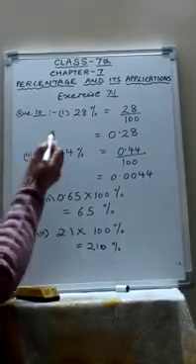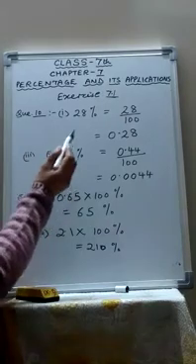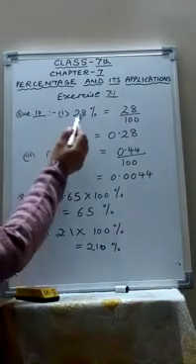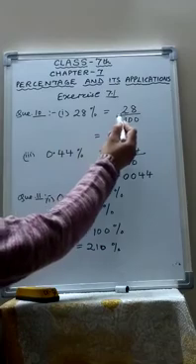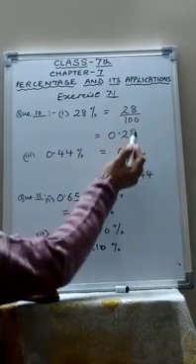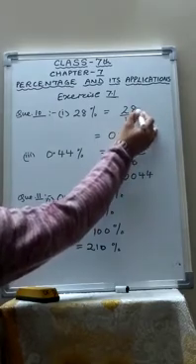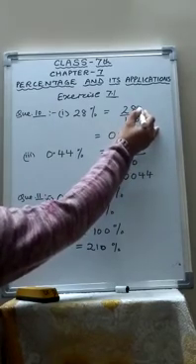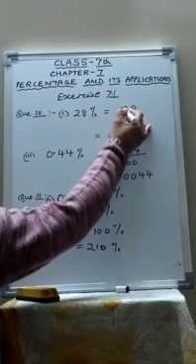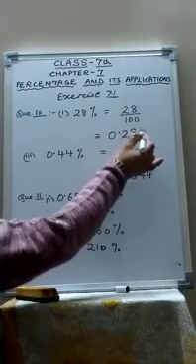Now question number 10 is that you have to convert percent into decimals. It is given 28%. So very simple, 28% means 28 upon 100, and when 2 zeros are there, the point will shift. Here the point in 28 is here, 28.0. So it will shift 2 digits to the left hand side. So it will become 0.28.